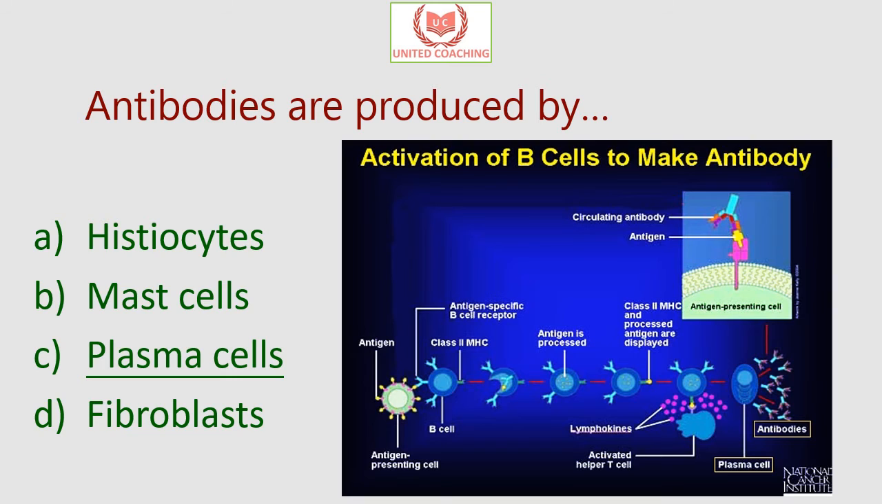When memory B cells are activated by antigen and helper T cells, they proliferate and differentiate into effector B cells, also known as plasma cells. And the effector cells, or plasma cells, produce and secrete antibodies with a unique antigen binding site. So the plasma cells produce antibodies.